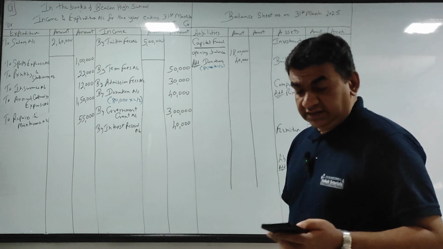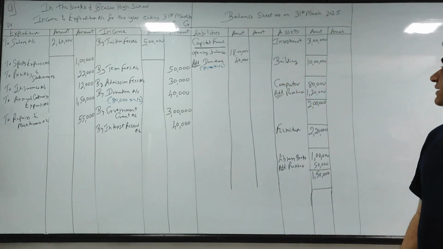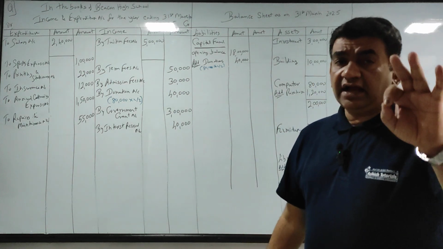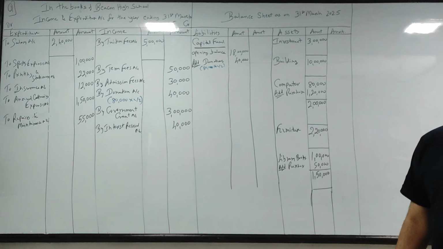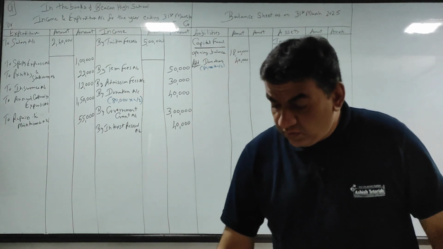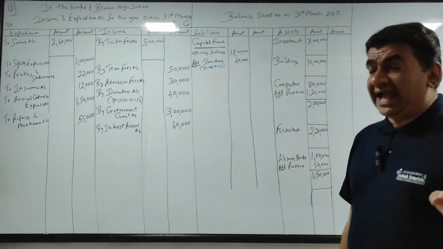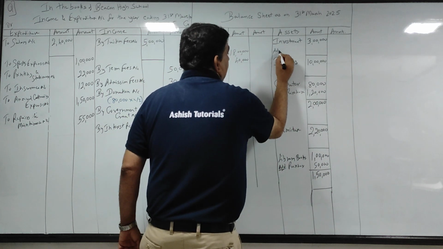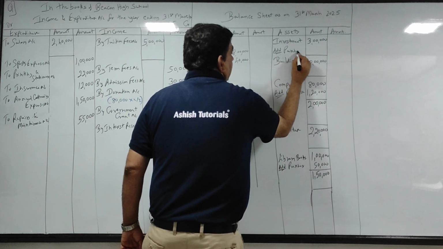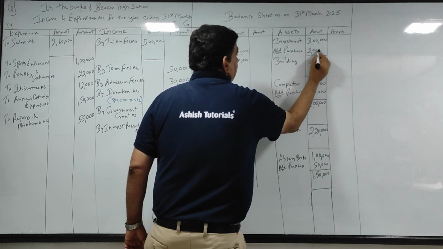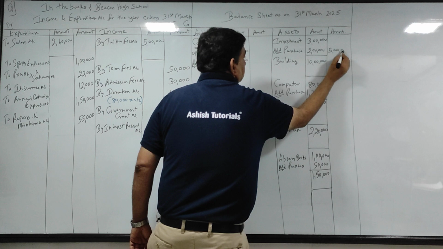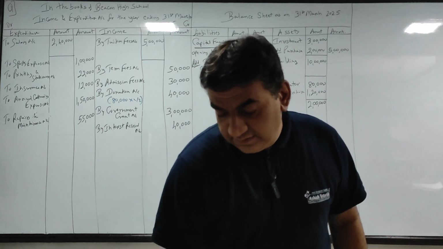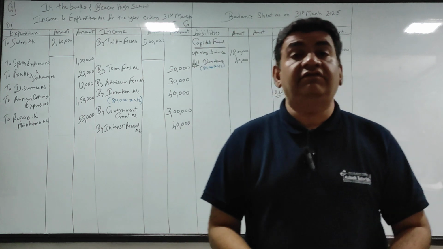Okay, next, investment, same thing. Last year मेरे पास 3 लाख का इन्वेस्टमेंट था. Now I bought another investment of 2 lakhs. So same like this, but investment में there is no depreciation. I will add here, add purchase, that is 2 lakhs. So 3 plus 2, इन्वेस्टमेंट का टोटल इज 5 lakhs.